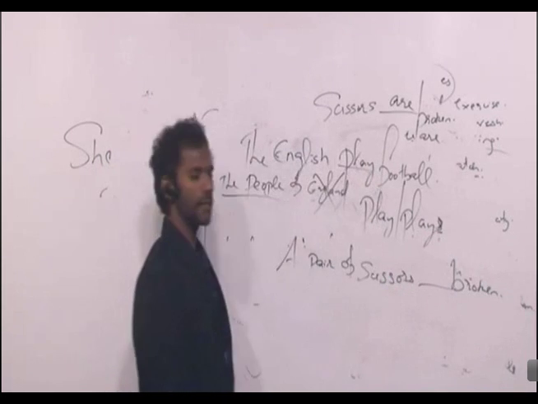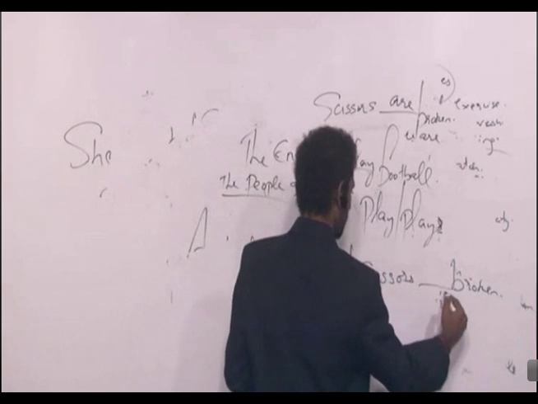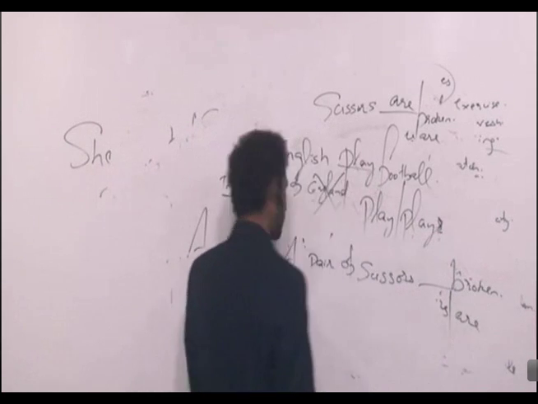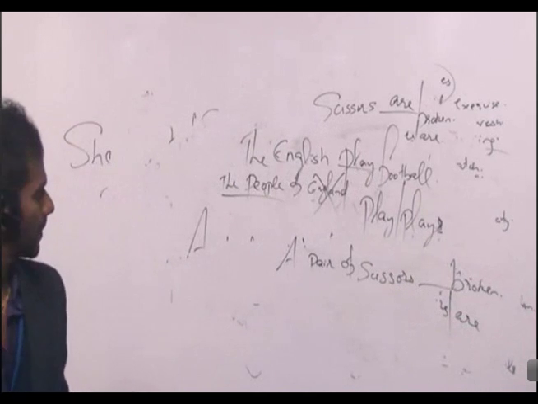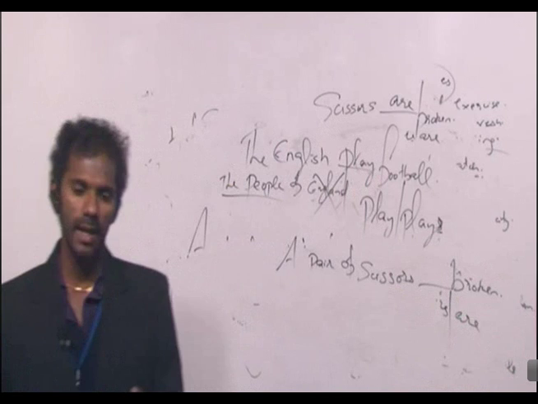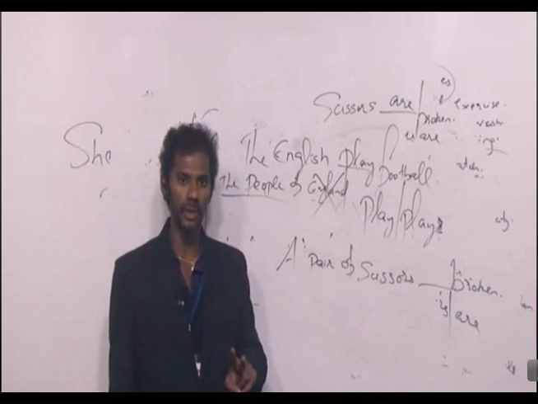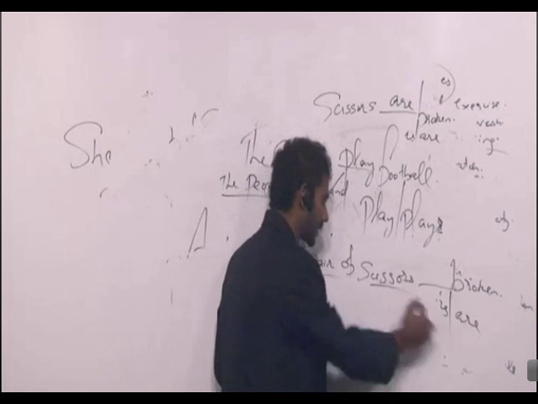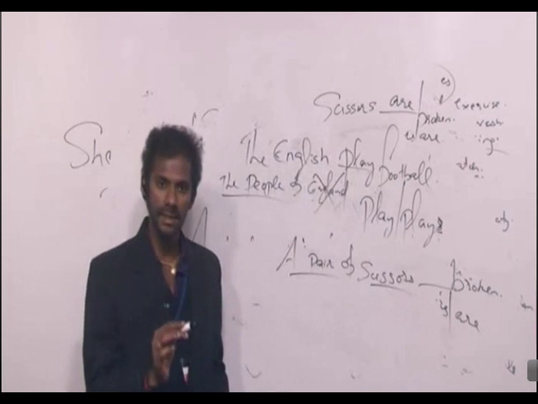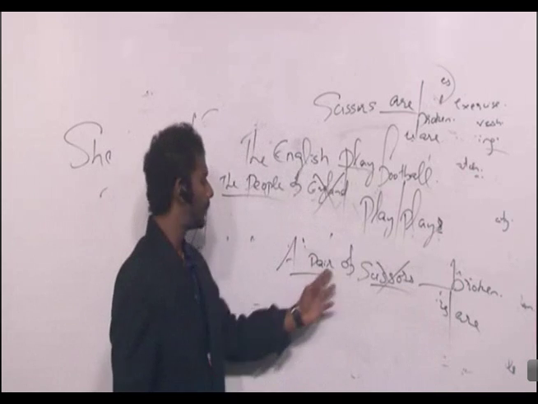What if I write a pair of scissors dash broken? A pair of scissors dash broken. Options are is, are. Is or are. Now, how many nouns before the verb? Now there are 2 nouns before the verb. One is a pair. Other one is scissors. So eliminating the middleman, scissors gets eliminated. A pair, singular plural?